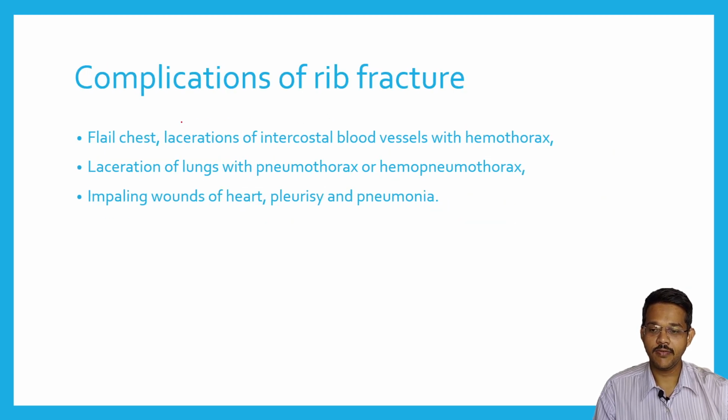Complications of rib fracture. One is the flail chest. Then, if the fractured ribs protrude inside the pleural cavity, they may open the pleura, leading to laceration of intercostal blood vessels and pneumothorax. Blood may enter the pleural cavity, or there may be laceration of the lungs with pneumothorax or hemopneumothorax. Blood and air may enter the pleural cavity. Impaling wounds of the heart can also result, as the fractured rib may pierce the heart, leading to pleurisy and pneumonia.